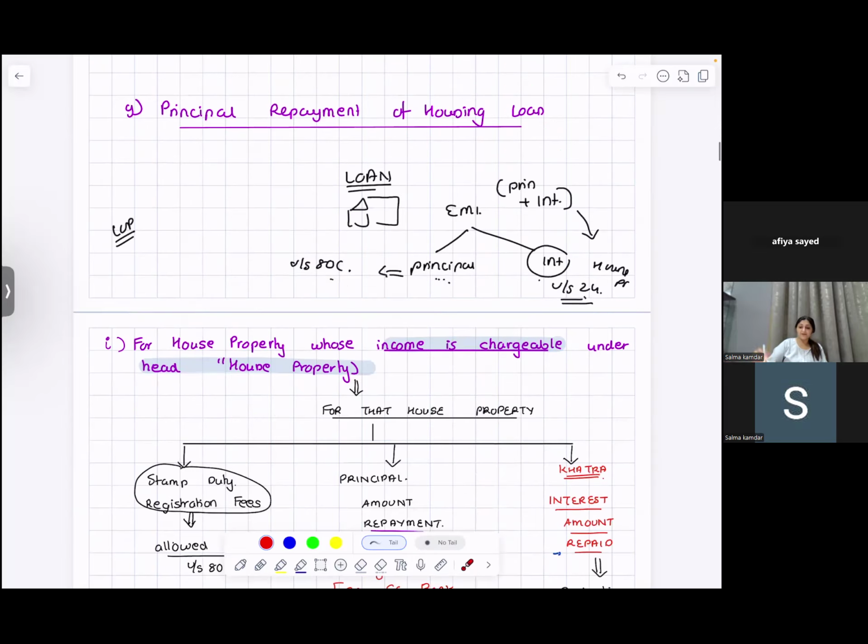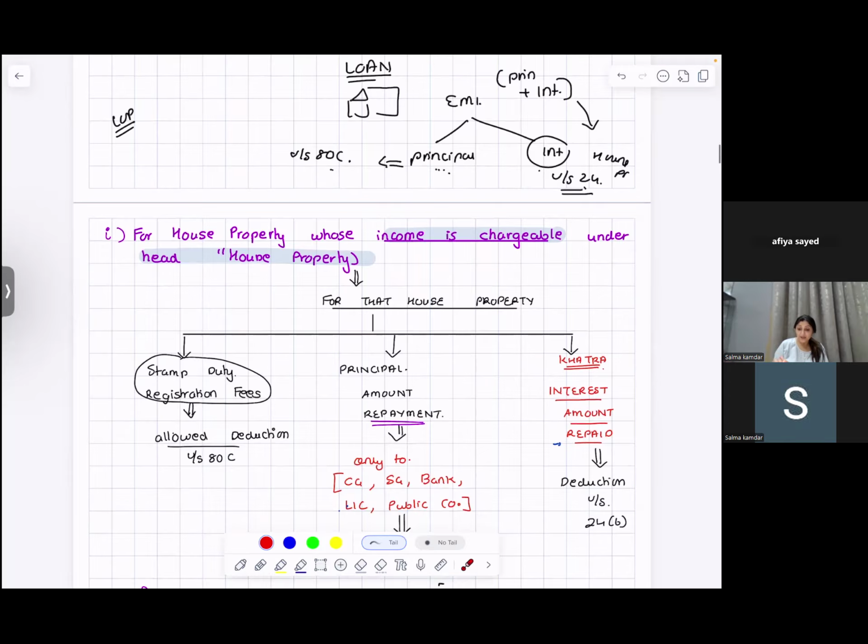You have principal repayment of housing loan. If you have a house, you have taken the house on an EMI, you are going to pay principal and interest. For any payment, you are going to get deduction under income from house property. But over and above that, the government is being very generous to you. Income tax act is being very generous to you. They are saying that whatever principal amount you're paying towards the loan, only on the principal, we will give you deduction under Section 80C.